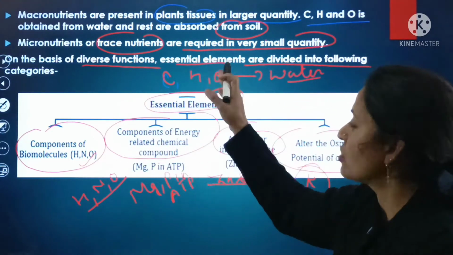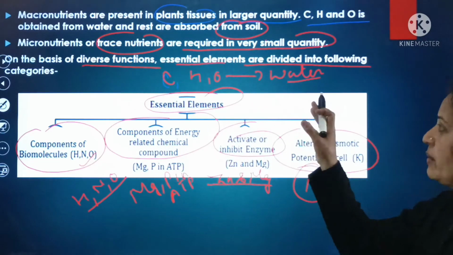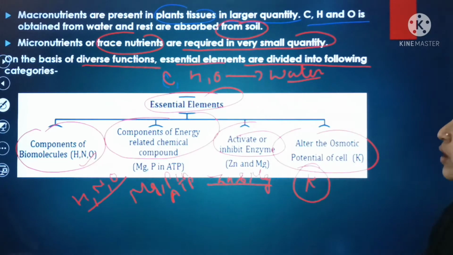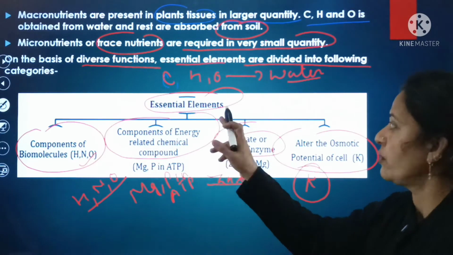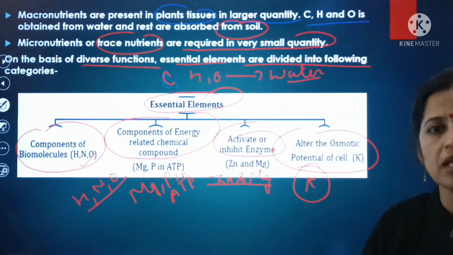And here, on the basis of the diverse functions, essential elements are divided into the following categories. Especially there are 4 categories, on the basis of which these essential elements are categorized.